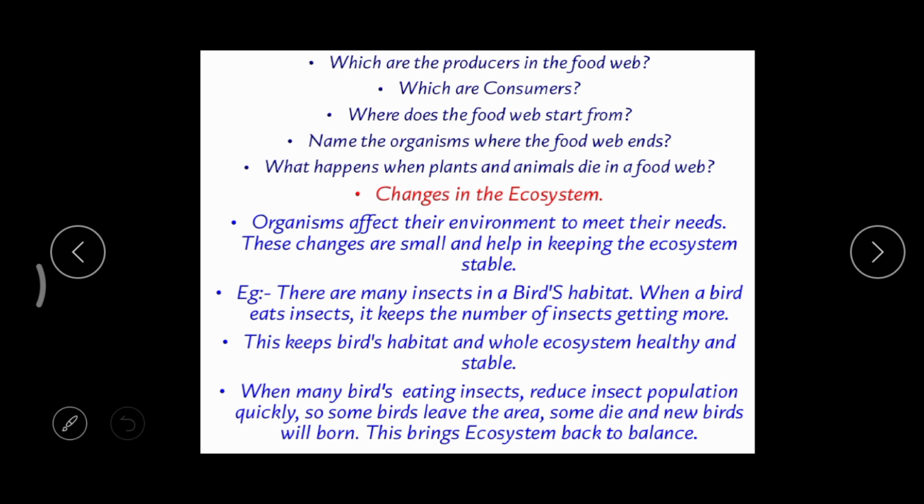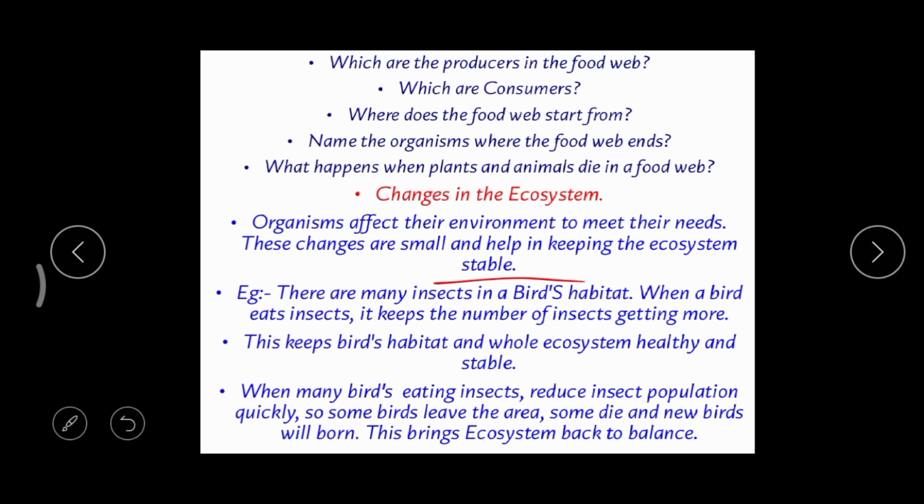It's a need. In this way, just to satisfy their needs, living things change and affect their environment, and these changes are very small, and again the whole ecosystem will become stable after some time. Here the elephant is eating the plant, right? And after a few days, the plant will grow up again, right?